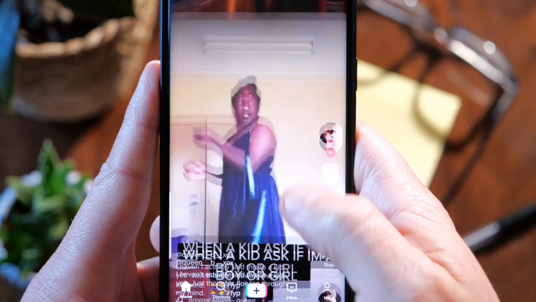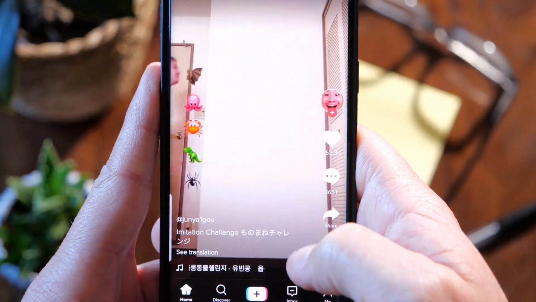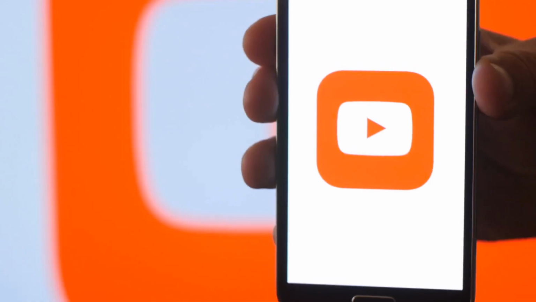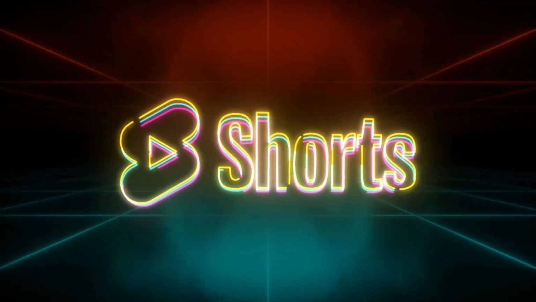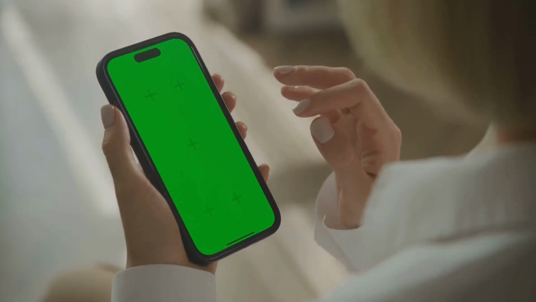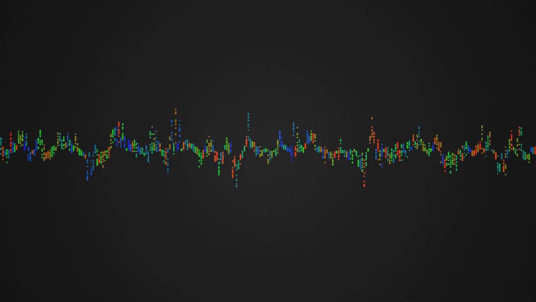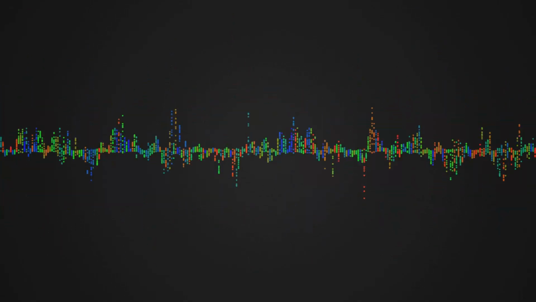Section 4. Step 3. TikTok Trend Scanning. Now let's talk about TikTok. TikTok is basically the internet's early warning system. Trends usually appear on TikTok before they become huge on YouTube. That's why smart YouTubers constantly monitor TikTok trends. Open TikTok and check trending sounds, viral edits, AI content, storytelling styles, and creator formats.